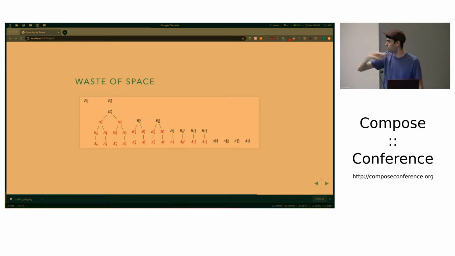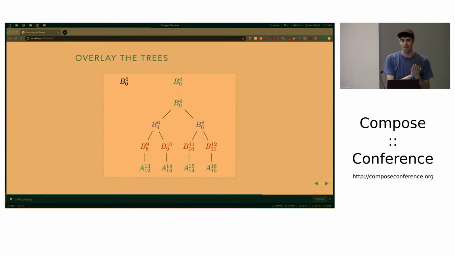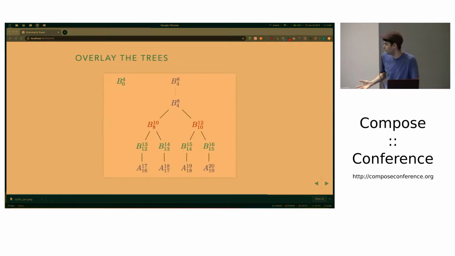So what you'll notice here is it turns out we had log R many trees that we were keeping track of, and we only used one layer from each tree. So what we can do is just overlay the trees on top of each other, and I colored them in like so. I think of this as if there are still the frontiers of these log many trees, but they're just collapsed into one tree. And now when we take a step, data just flows up. So the cyan goes to the B layer, and the red goes to the next layer, and the purple goes to the top, and we include new data at the end.